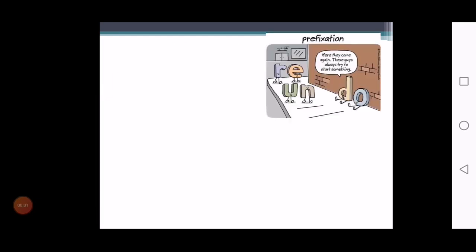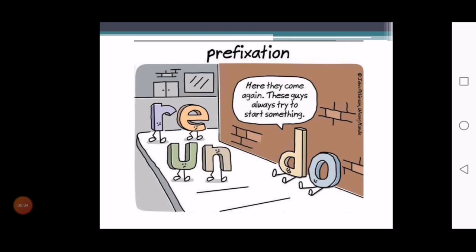Here is a comic for you. The word do means carry out a certain job. Here in this illustration, the word do is afraid of the prefixes re and un. Redo is to repeat the work, whereas undo is to reverse the work done. So, do is afraid to start over a job again. We are also, right? Dear kids, can you distinguish that? When you add different prefixes with the same word, you would get an entirely different meaning.